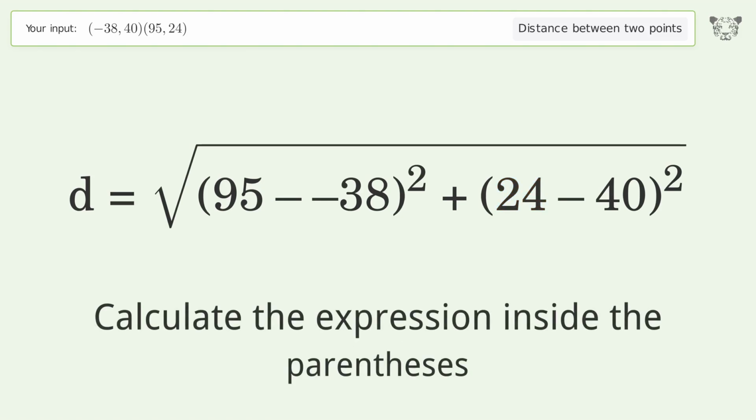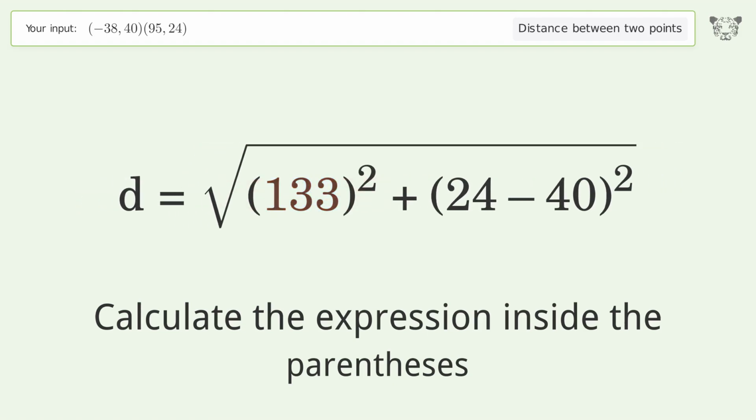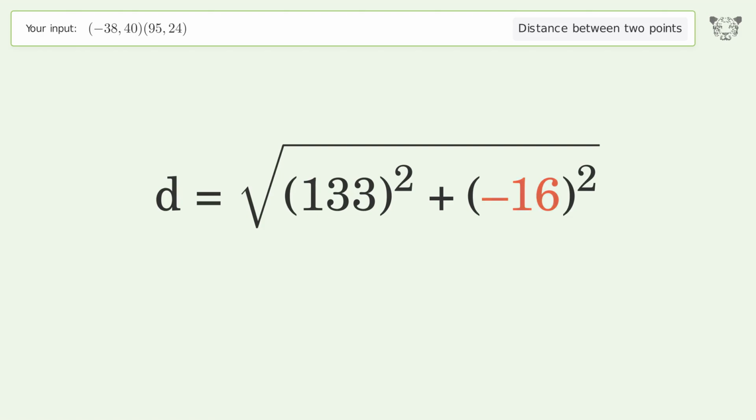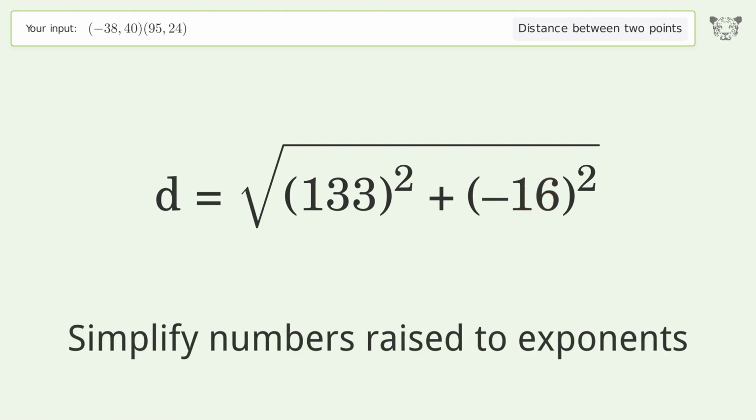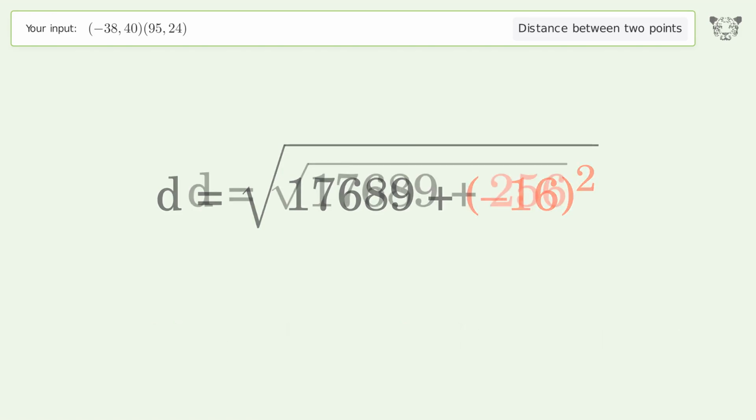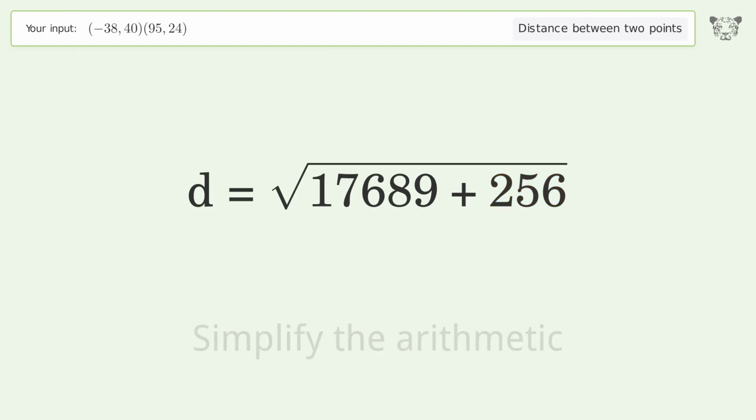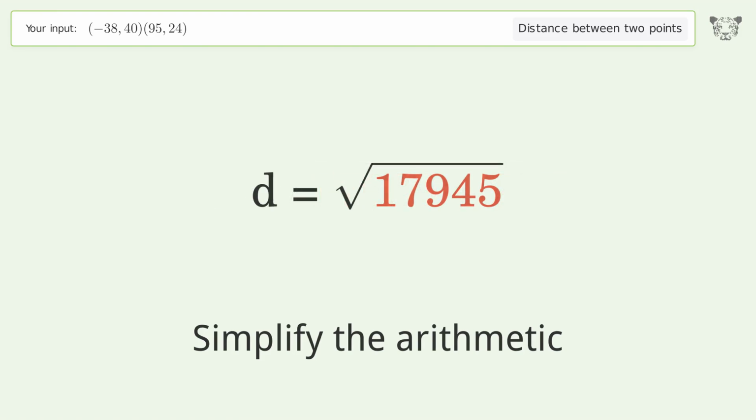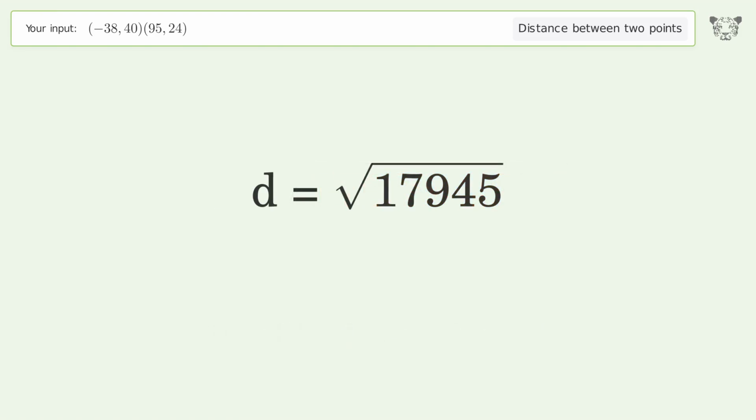Calculate the expression inside the parentheses. Simplify numbers raised to exponents. Simplify the arithmetic. And so the distance between the 2 points is the square root of 17,945 or 133.959.